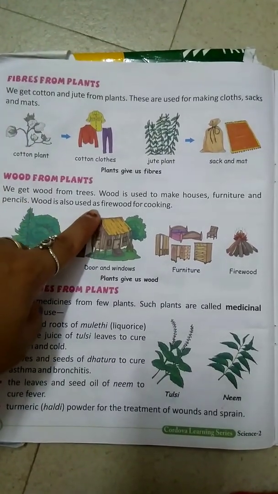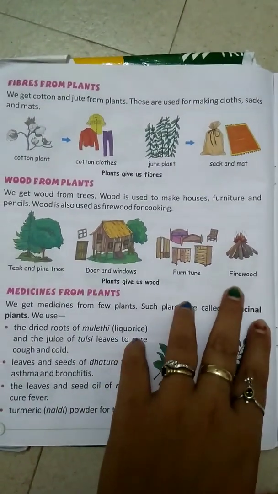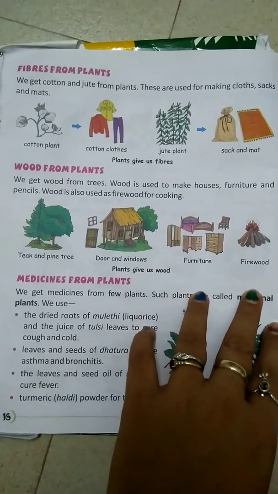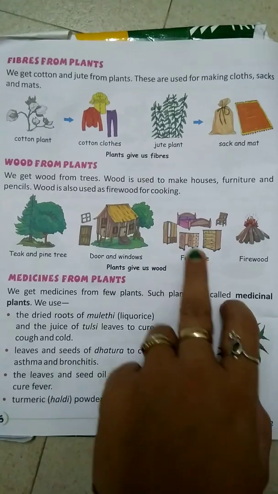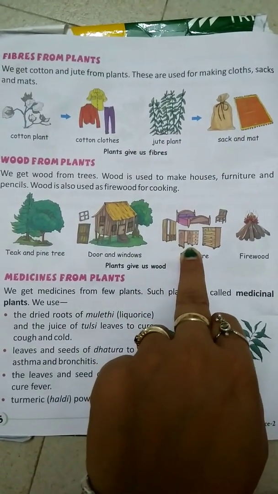Wood is also used for firewood for cooking. At some places they are using wood to cook the food using that firewood. See, you can see this firewood. Furniture, you can see this furniture also, bed, chair, cupboard, table.